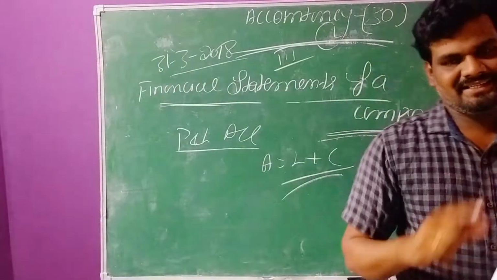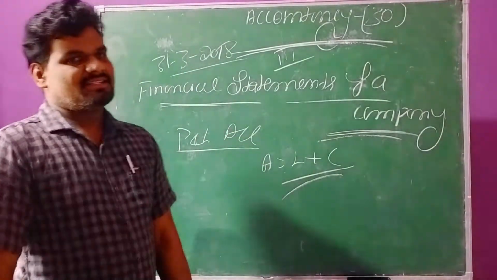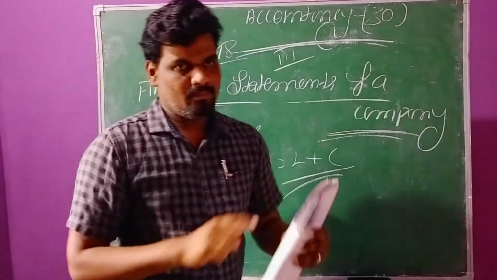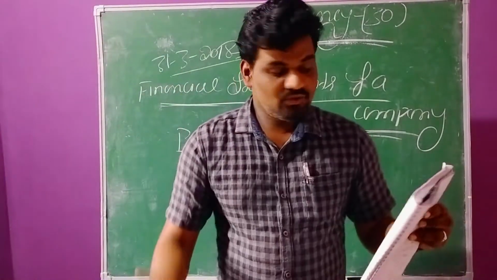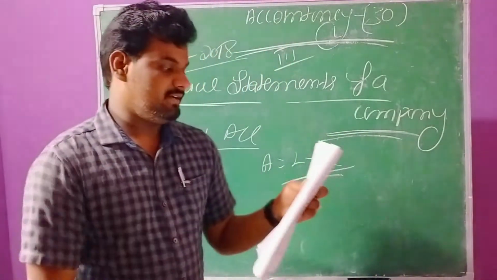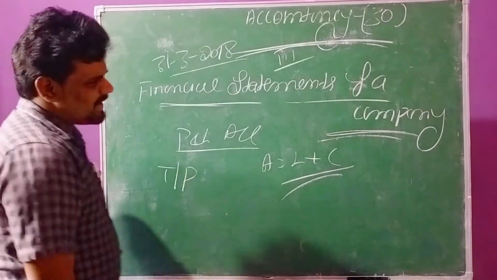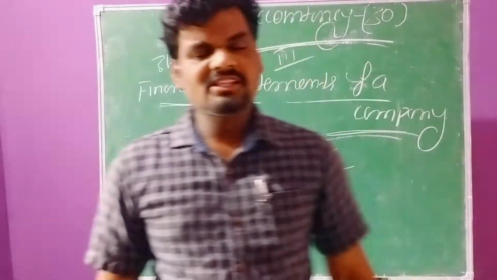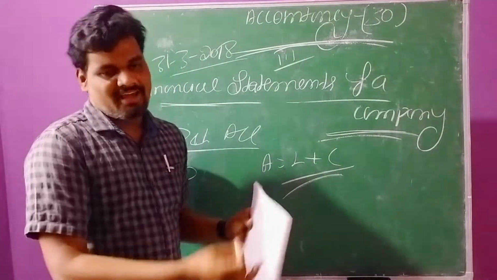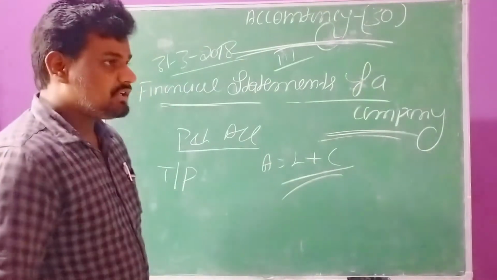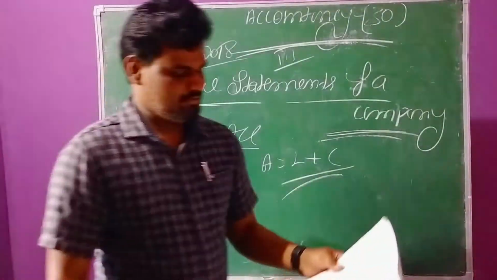Next one, sales. Sales is nothing but revenue from operations, so in this transaction we need to record it in this account. Next one, purchases 1,80,000; we need to record it as purchase of stock in trade. Next one, trade payables. Trade payables is nothing but bills payable. This is a liability, a current liability, related to the balance sheet. No need to record it in the profit and loss account.